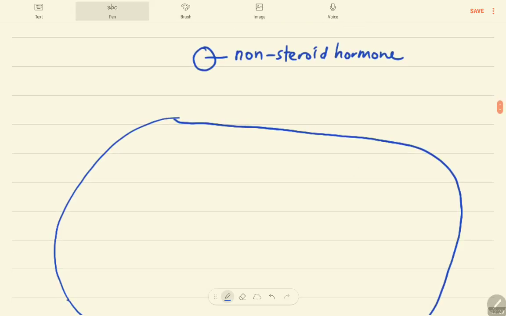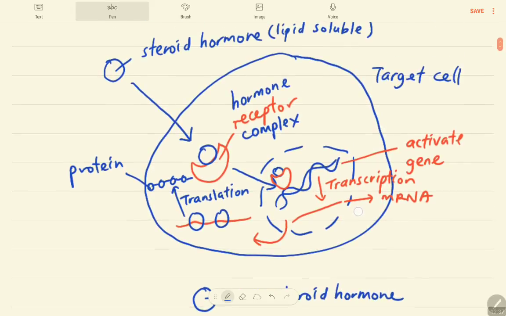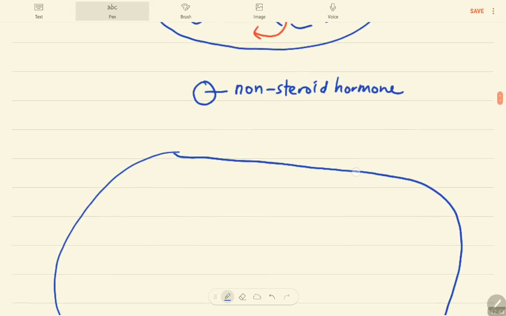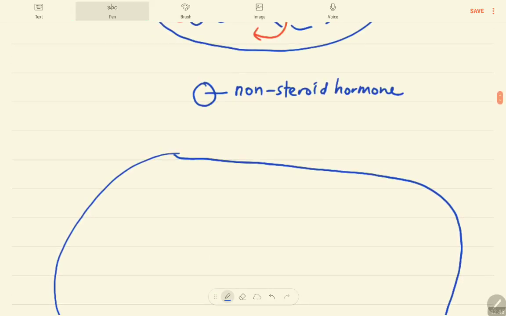Now when this non-steroid hormone comes to the target cell, it will find the receptor, same as just now. But just now the receptor was inside the cell, right? In this case, the receptor is outside the cell. So now we have a receptor here.